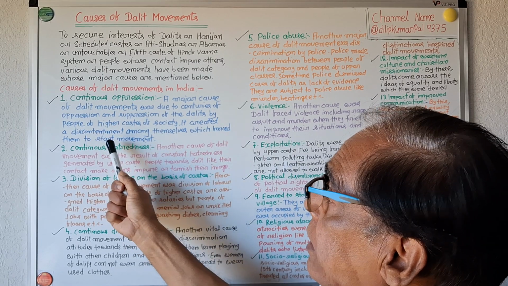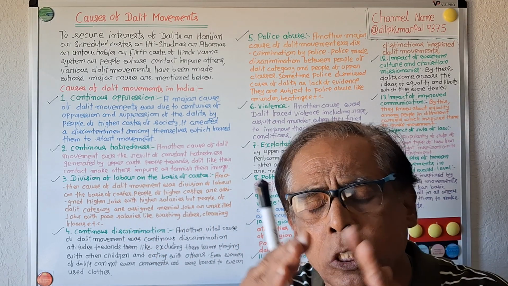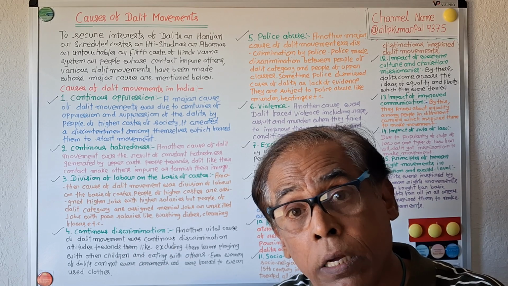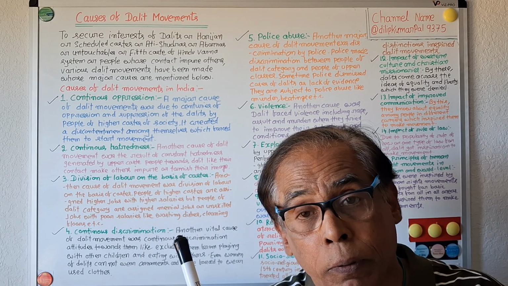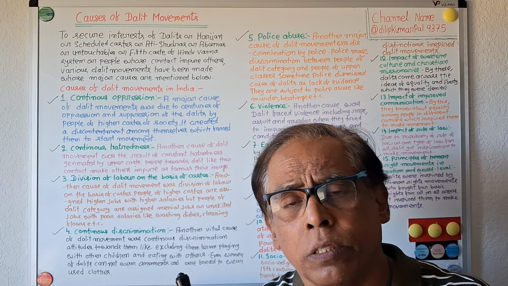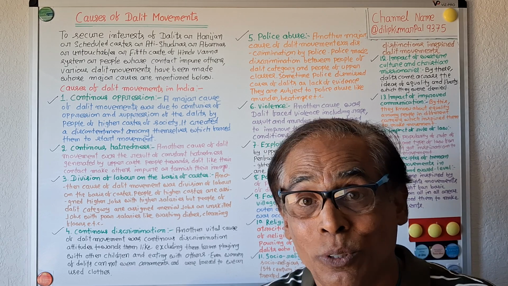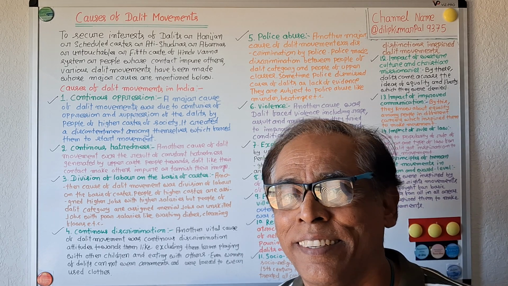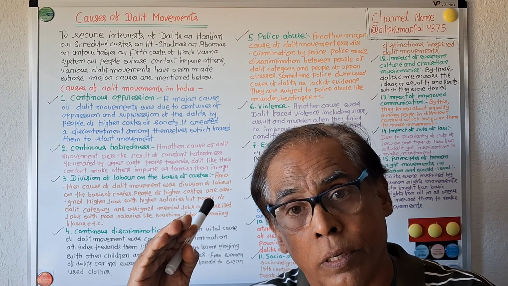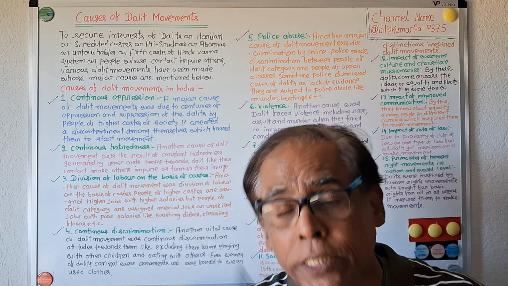It created discontentment among them, which forced them to start movements. For centuries they were oppressed, so out of discontentment they carried out Dalit movements to end oppression and suppression against them.